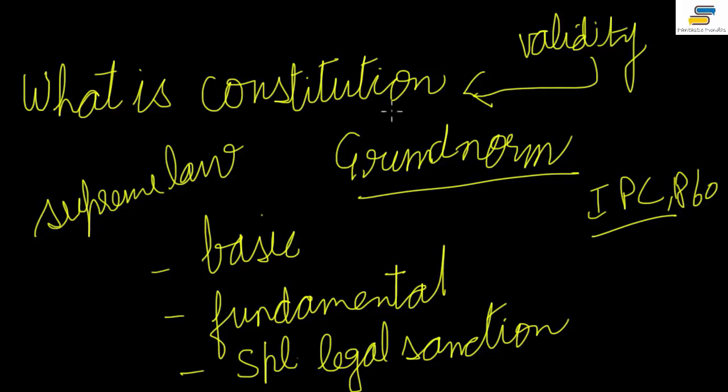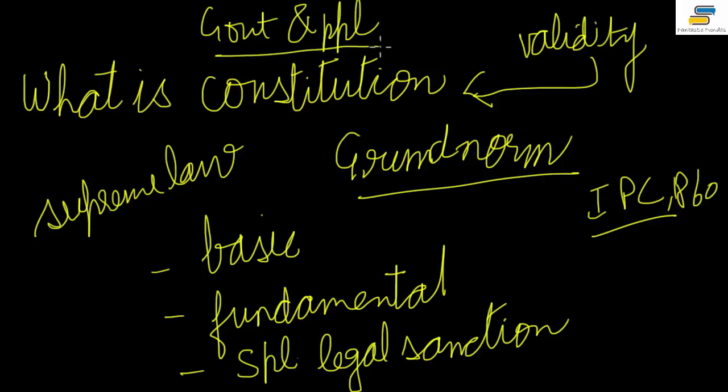That means whatever the law is, it should not be violative of the constitution, only then it can be valid, right? And the constitution also talks about the relation between government and people. The relation between them is also defined by the constitution only, right?